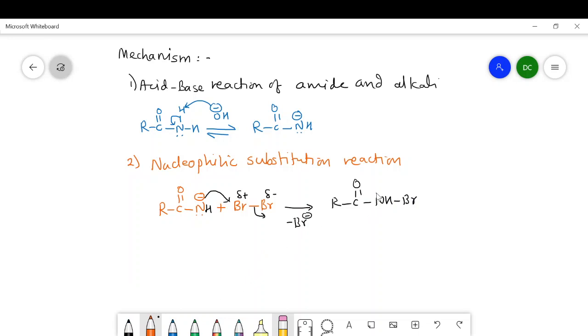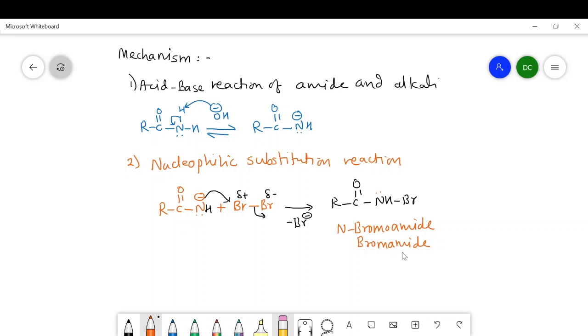Now it has a lone pair, and this structure is called N-bromoamide, or it is also called N-bromamide, bromoamide or bromamide. And this is the intermediate which is formed in this Hofmann reaction.